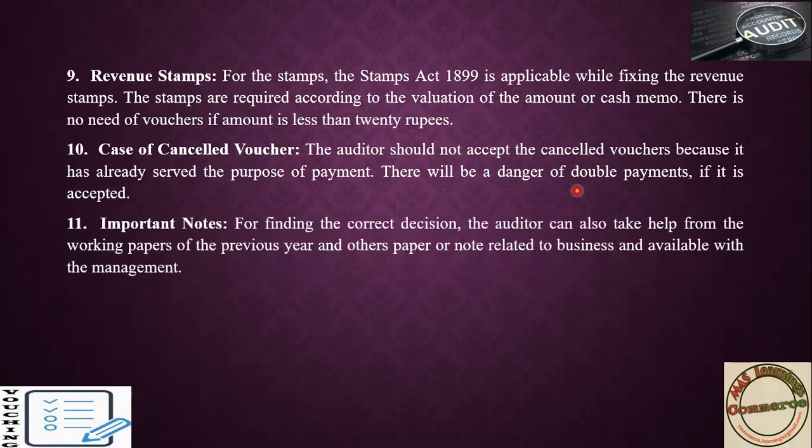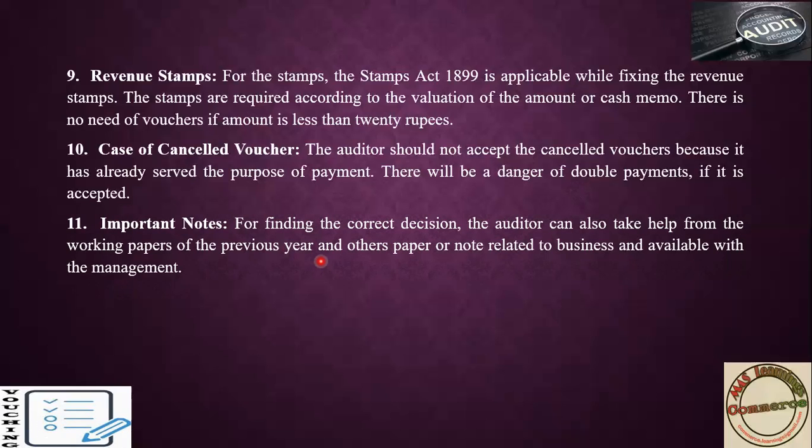Then, important notes: for finding the correct decision, the auditor can also take help from the working papers of the previous year and other papers or notes relating to the business and available with the management. You have to check whether any correction has been made in concern with the management. By keeping the previous year's paper, you see how transactions are recorded in this business.